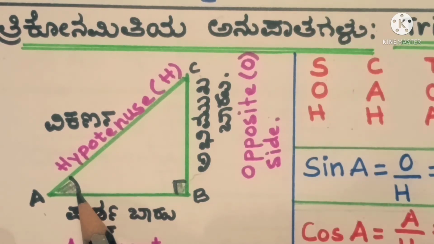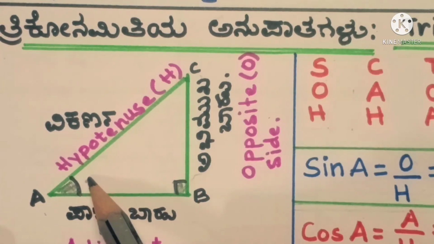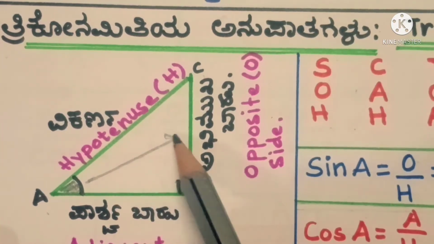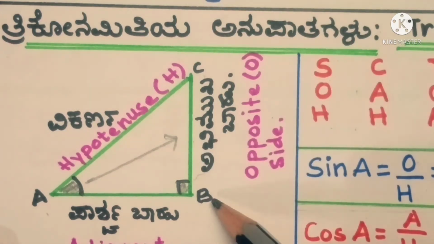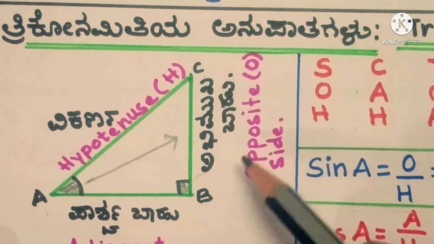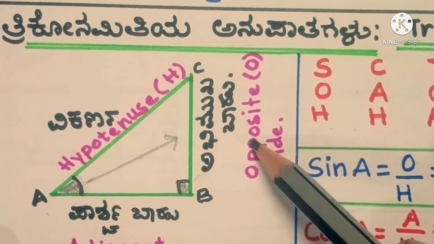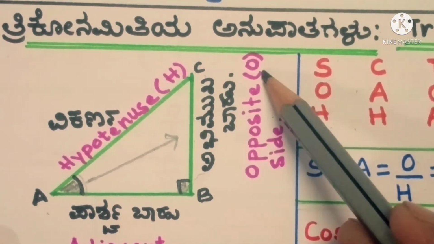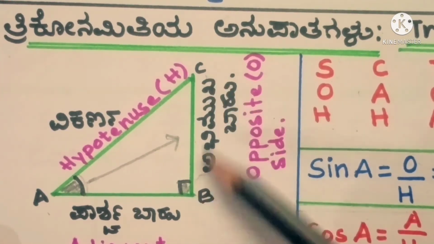So when I say angle A, you have to look to the opposite side from A. What is going to be the opposite side from A? If I take this arrow like this, it is going to be exactly opposite of A. Yes, this is BC, right? So when I talk about angle A, the side that is opposite to angle A, we call it the opposite side. We denote it by O. In this case, our opposite side is going to be BC.